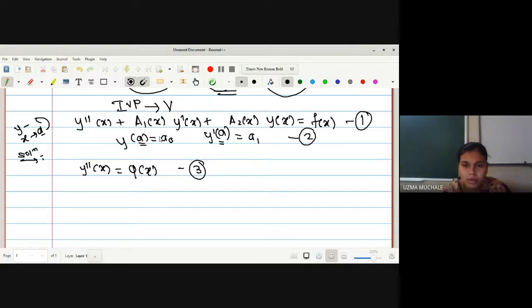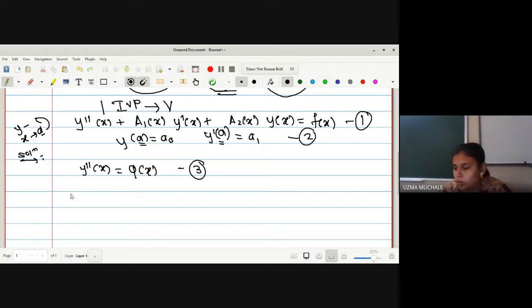Some other methods are also available in your reference books. They directly integrate, find out what the initial conditions are, and after putting them in, they get the result. To avoid confusion about which method should be followed in the examination, I will use one method, that is, we have to convert IVP to Volterra. For that, y double dash of x will be some function of x, so we have y double dash is equal to phi of x.